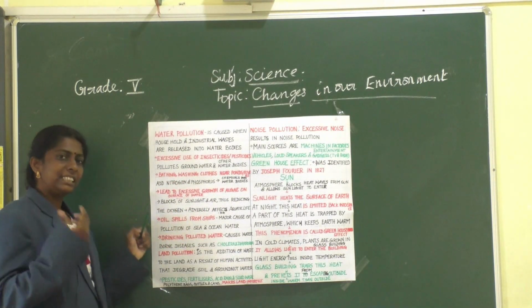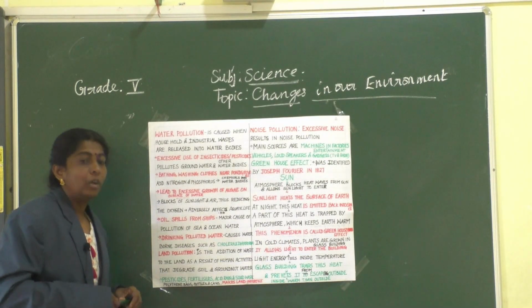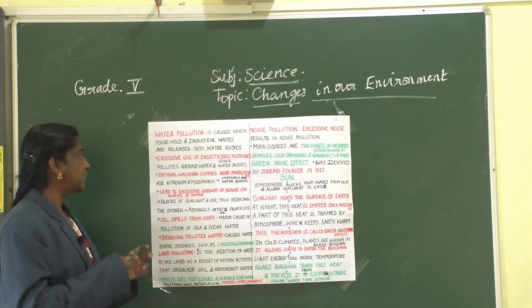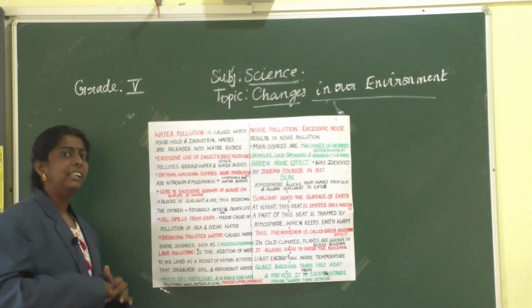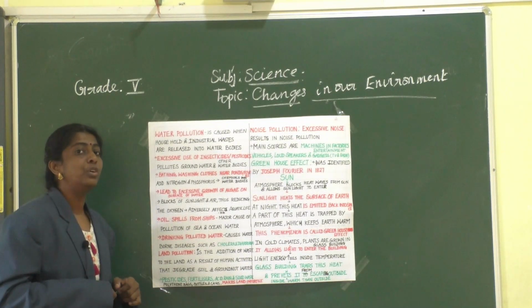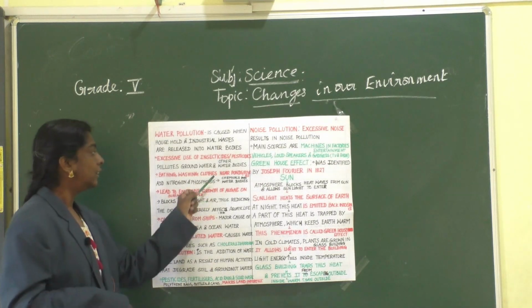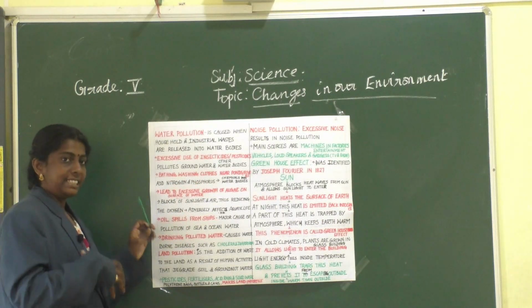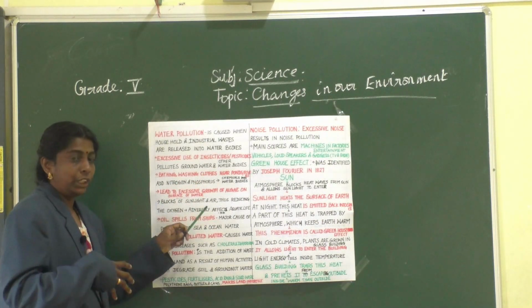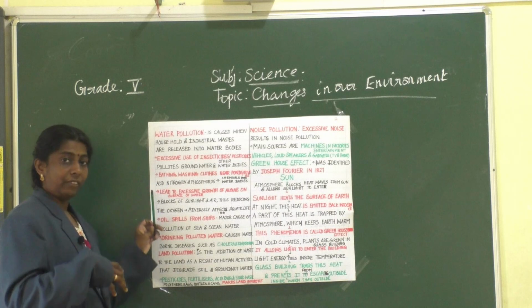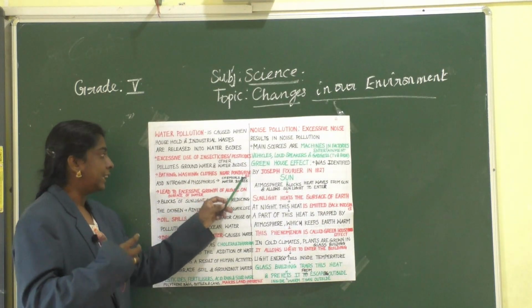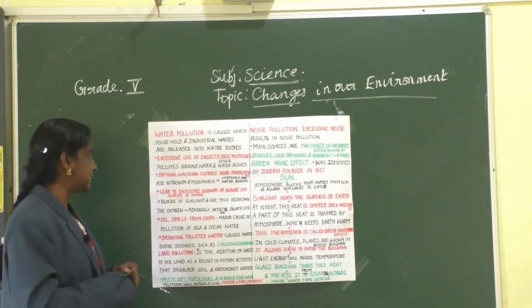Okay, then activities like bathing and washing clothes near ponds or rivers will add chemicals like nitrogen and phosphorus into the water bodies.